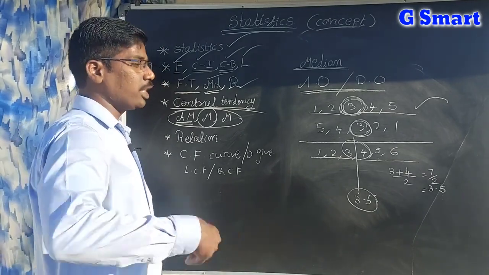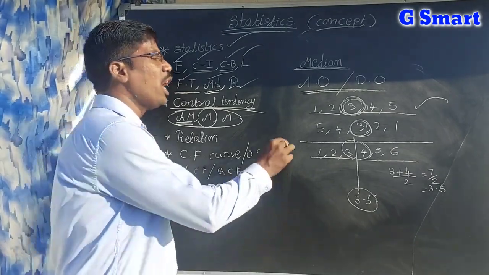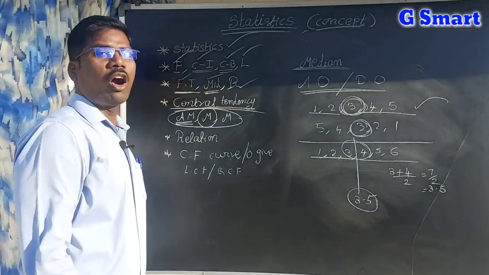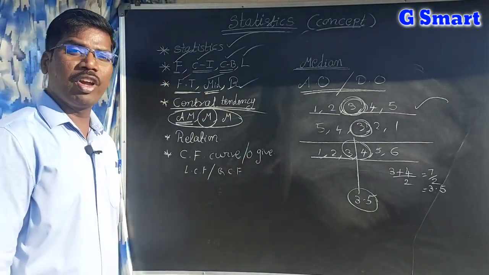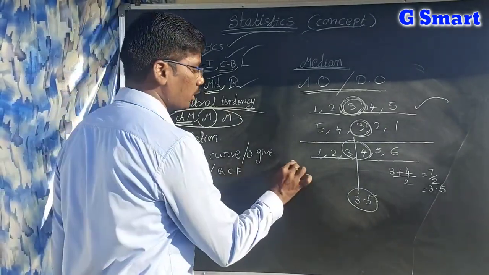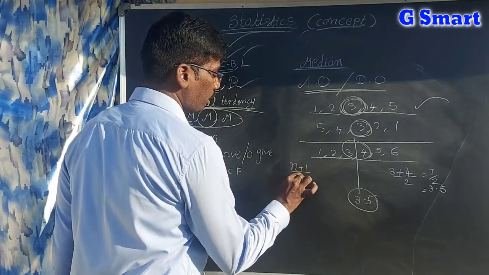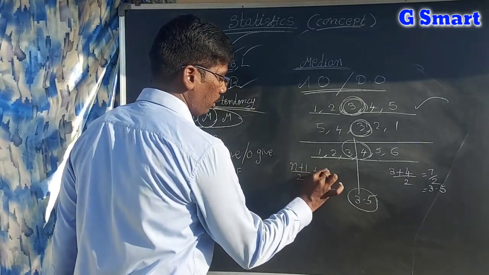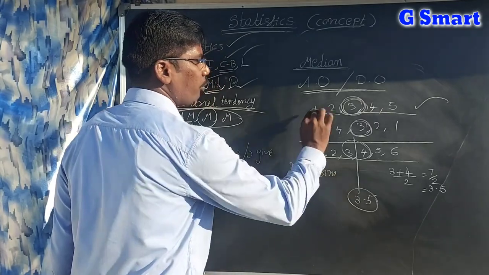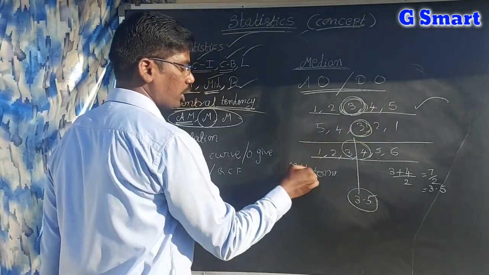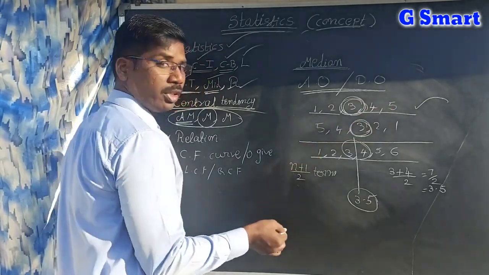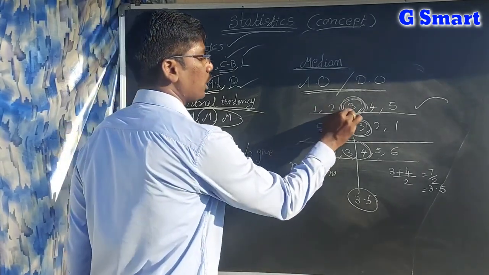In the exam they will ask, if the number of observations is odd, then what is the mid value or the median? Then you can say it is the n plus 1 by 2 th term. See here, n is 5, 5 plus 1 is 6, 6 by 2 means the third term. So 1, 2, 3, the third term.